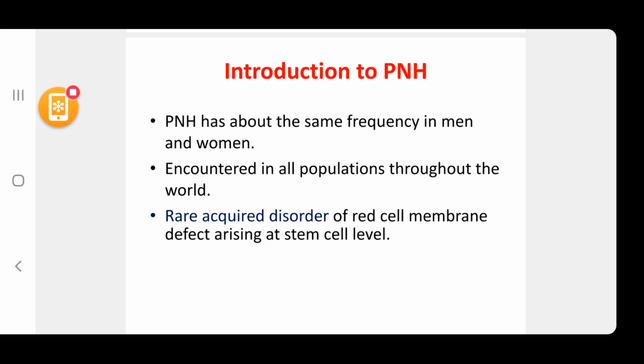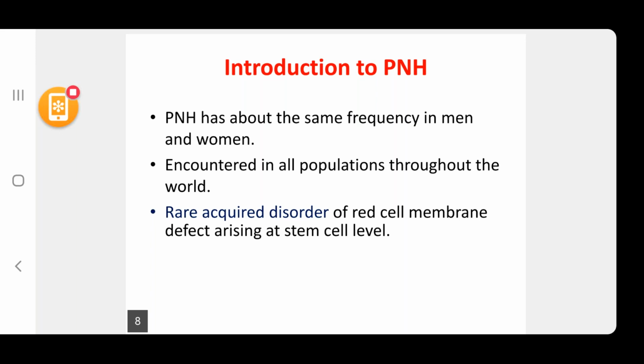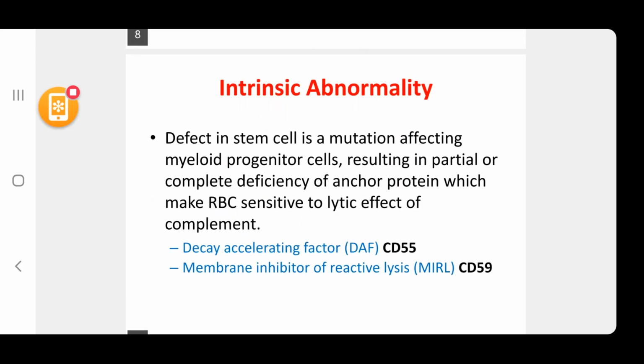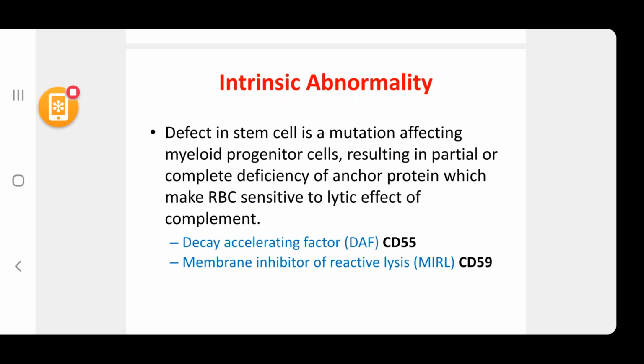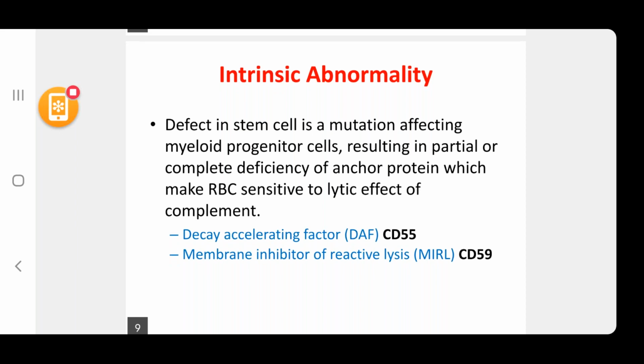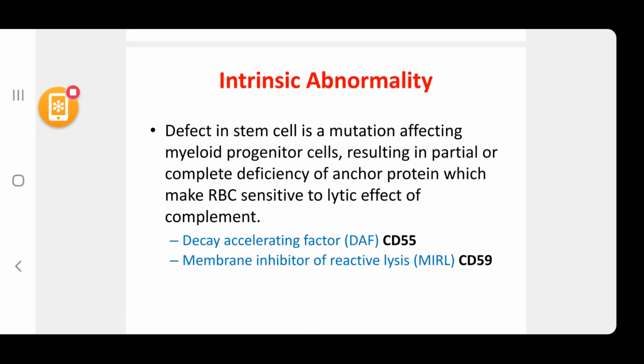So what is the intrinsic abnormality in PNH? It's a defect in stem cell, a mutation affecting myeloid progenitor cells, resulting in partial or complete deficiency of anchor protein, which make RBC sensitive to lytic effect of complement. These are defective in case of PNH.